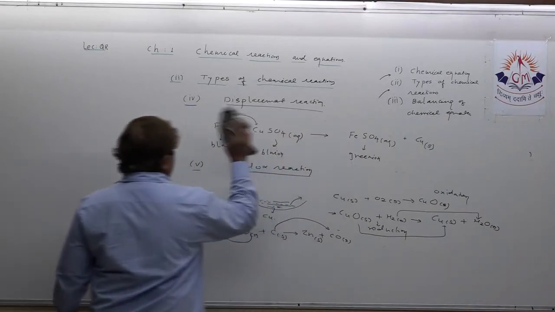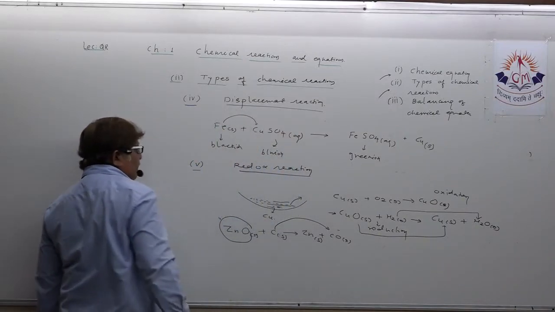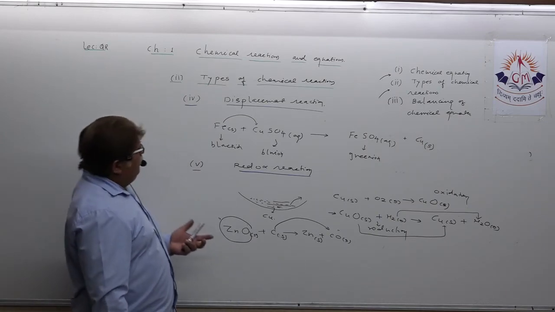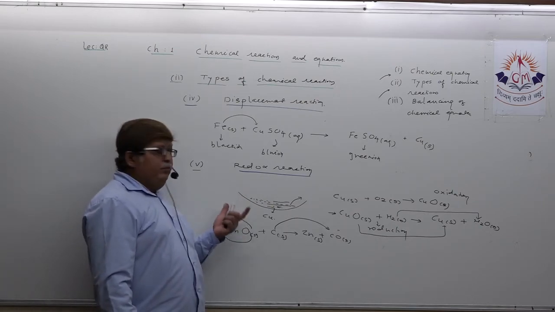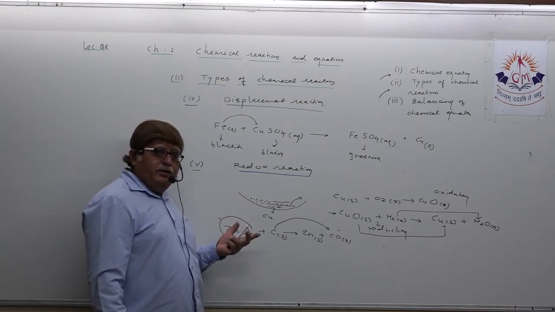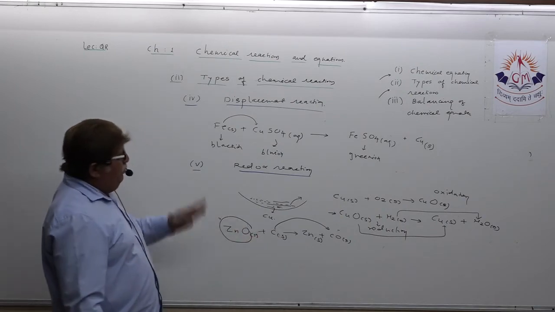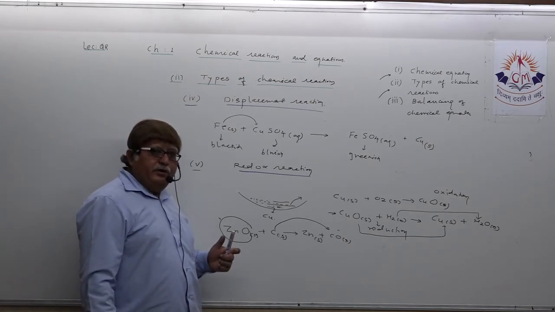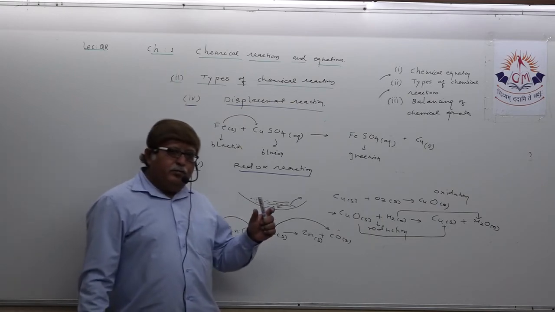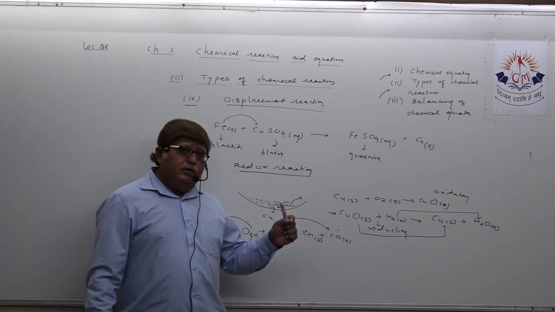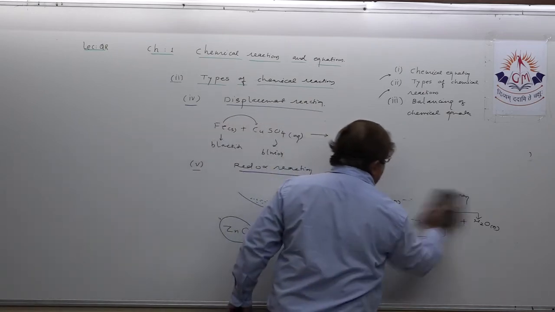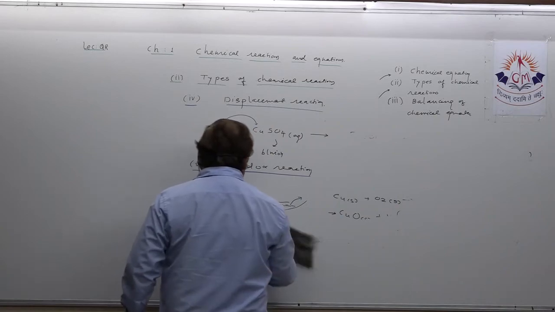Okay, so types of chemical reactions we have completed. 5 types. First, combination. Second, decomposition. Third, displacement reaction. Fourth, precipitation, and fifth, redox reaction we discussed. Understand? So you have to remember all these reactions very well. In precipitation reaction, lead nitrate reacts with potassium iodide to form a yellow colored precipitate of lead iodide, and it also forms an aqueous solution of potassium nitrate. Okay, so 5 types of chemical reactions. Understood?